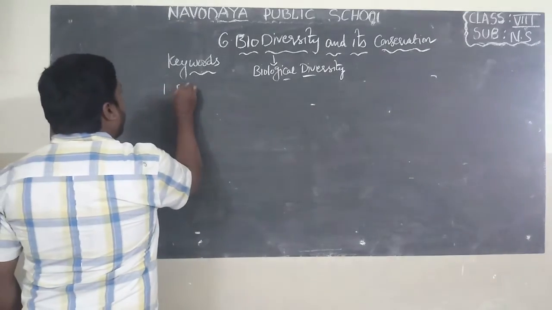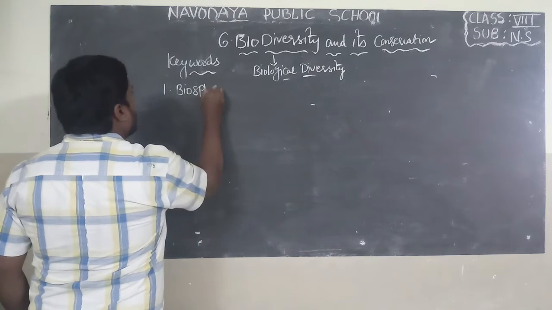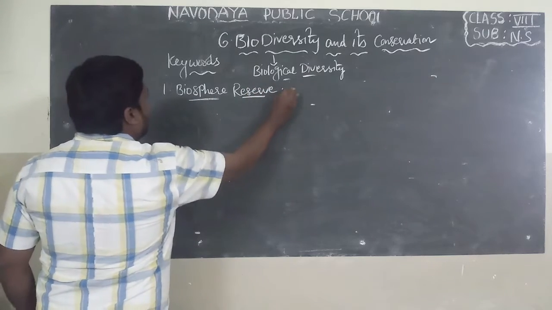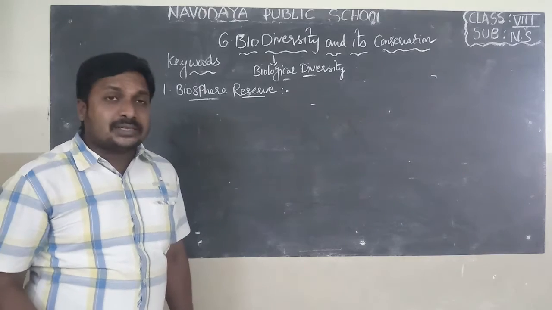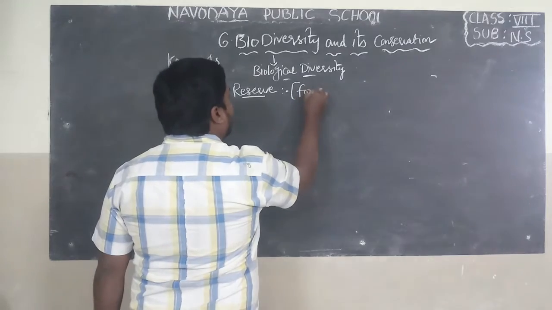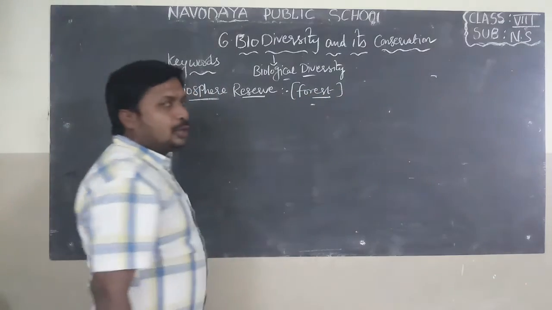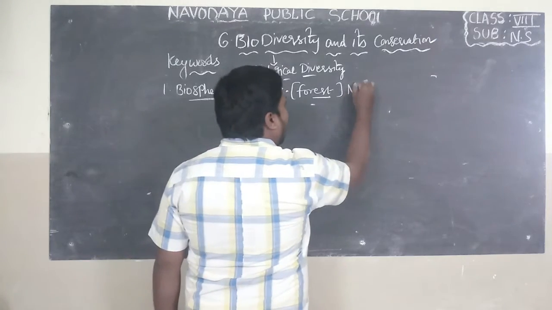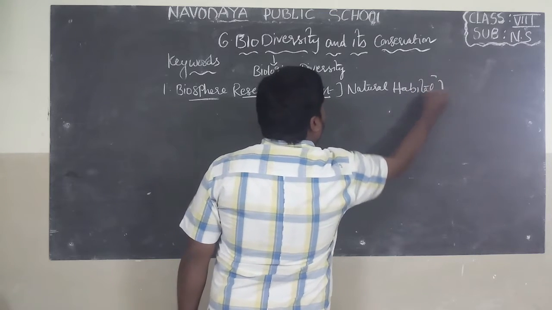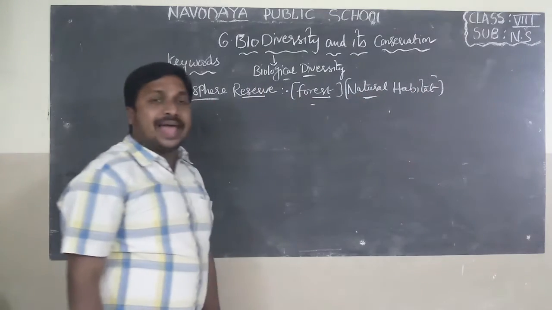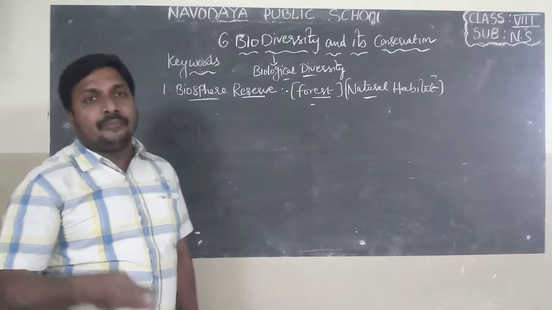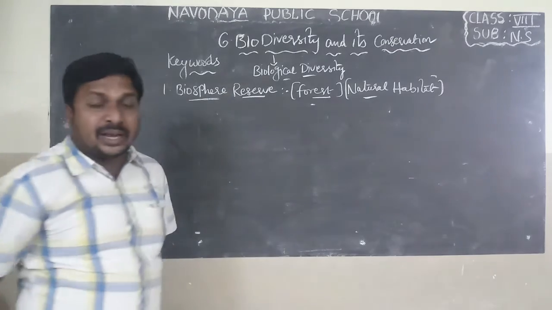First one is biosphere reserve. What is meant by biosphere reserve? The place where we can find a huge number of plants and animals is known as a biosphere reserve, that is, forest. Do you know forest is a natural habitat? Habitat means living place. It is a natural habitat for several plants and animals. Forest gives shelter to several plants and animals. That's why this is called a biosphere reserve.